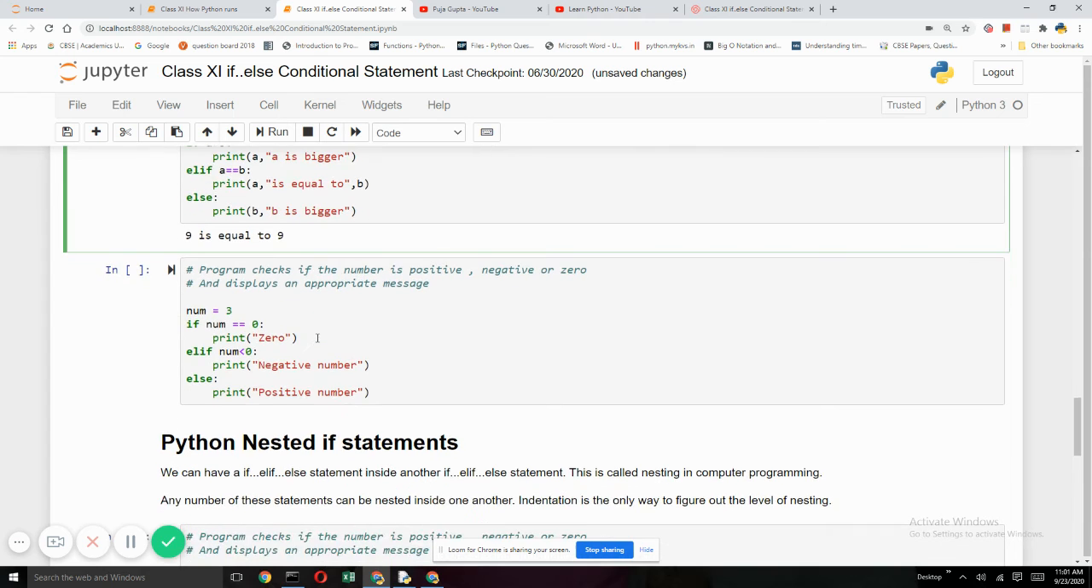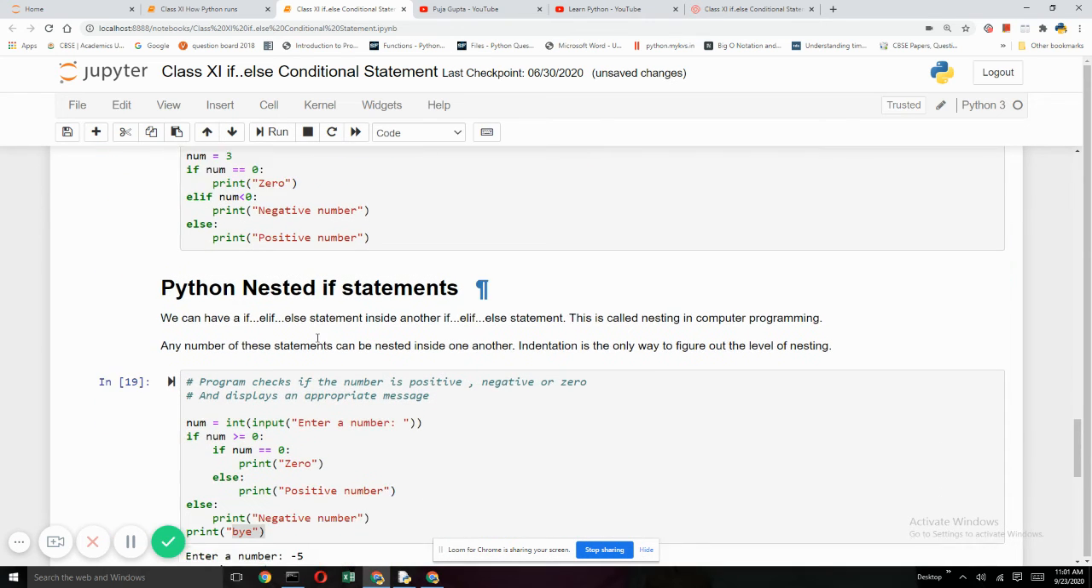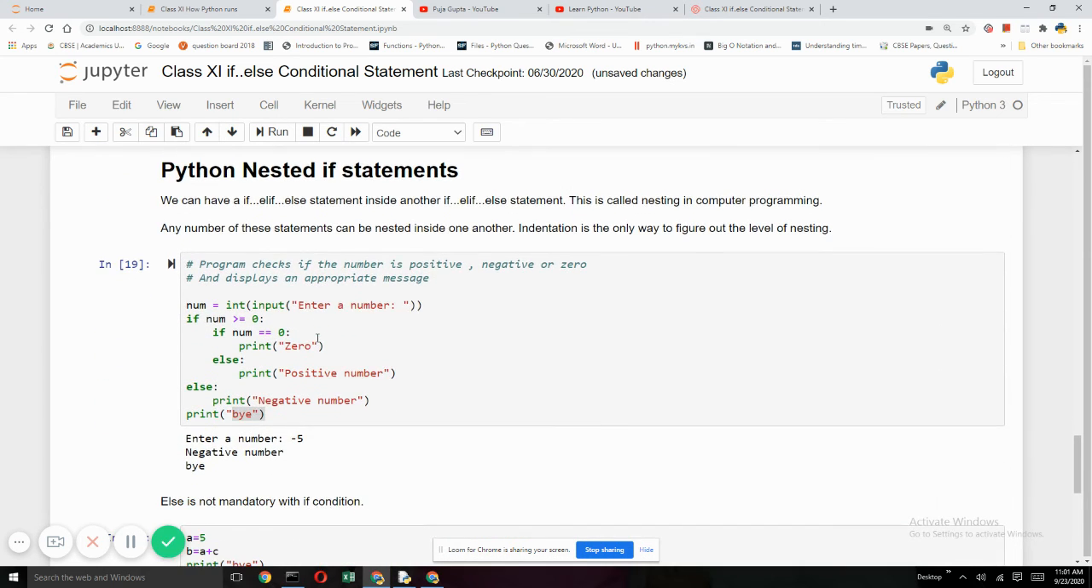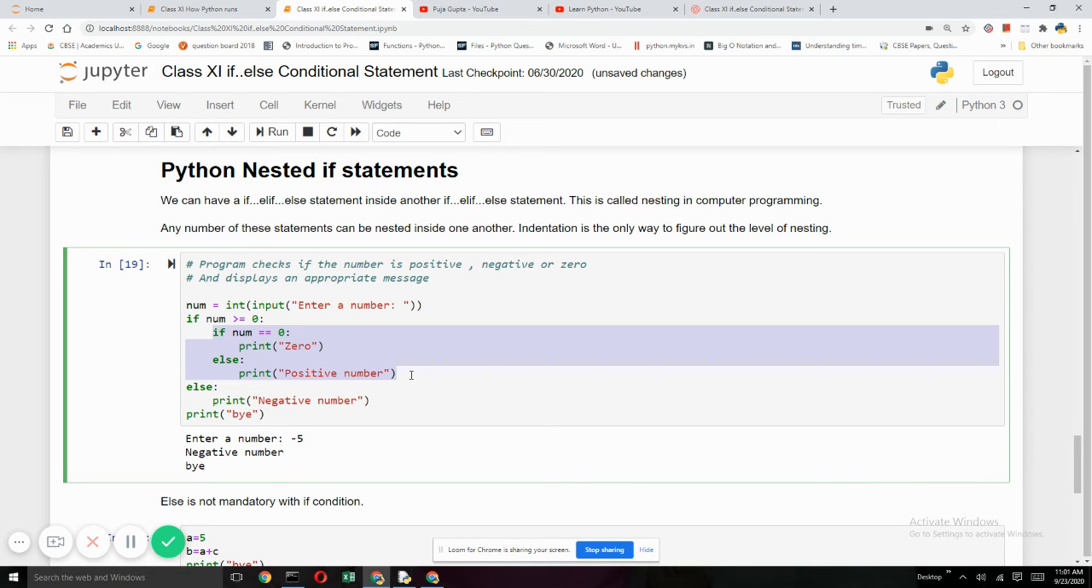Next we are going to move on to nested if statement. What is the meaning of nesting? One if else inside another if or else. And how will you get to know this is nested? The indentation will tell you. This if else is nested inside if, and there is no if else inside else. So this is called nesting. And you can go to any level of nesting. The indentation will tell you how many levels of nesting you have.